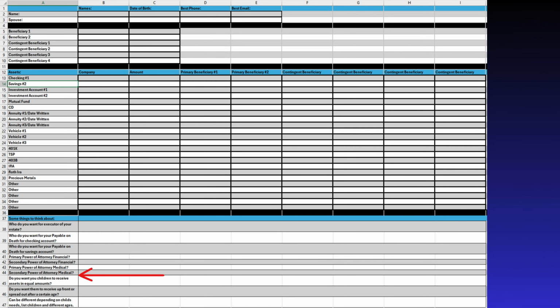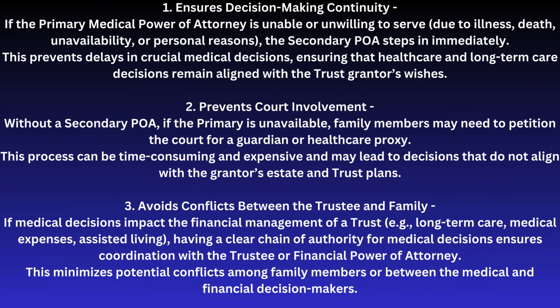Row 44 asks you and your spouse to designate a secondary power of attorney, medical. A secondary or successor medical power of attorney is just as important as the primary, especially in the context of a trust. Here's why having a backup is crucial. 1. Ensures decision-making continuity. If the primary medical power of attorney is unable or unwilling to serve due to illness, death, unavailability, or personal reasons, the secondary POA steps in immediately. This prevents delays in crucial medical decisions, ensuring that healthcare and long-term care decisions remain aligned with the trust grantor's wishes.